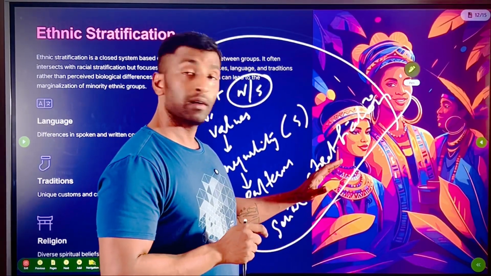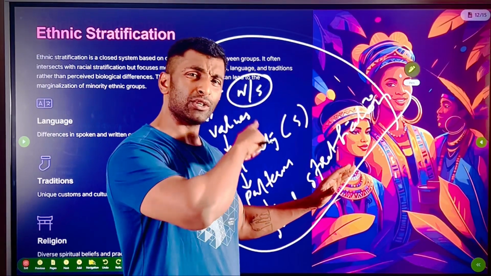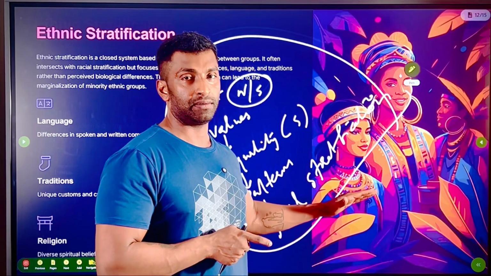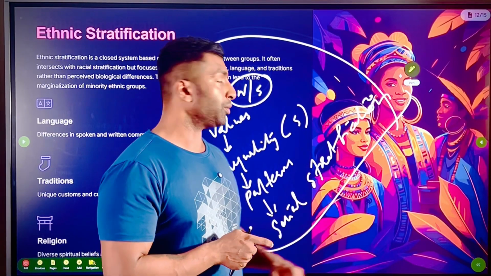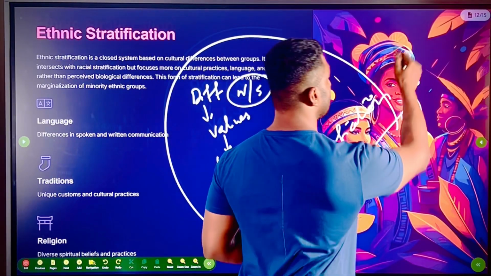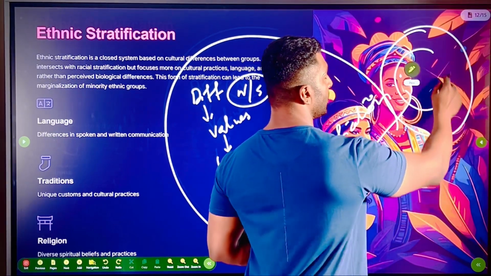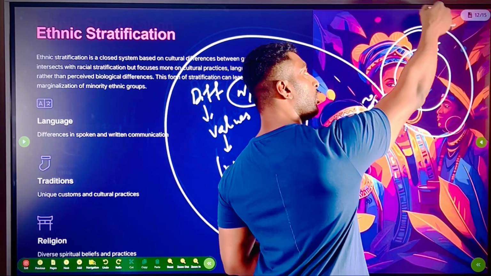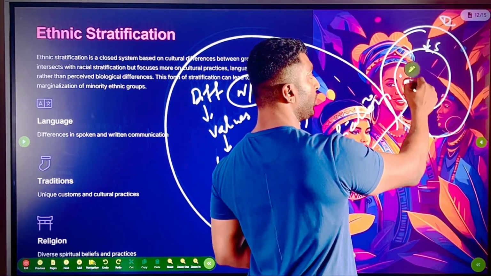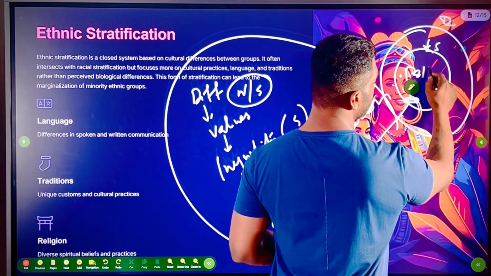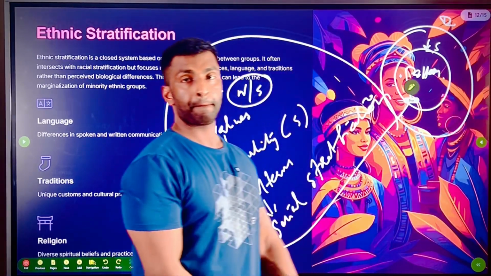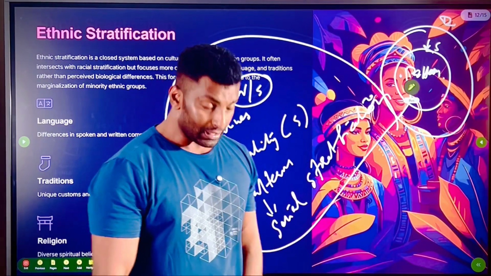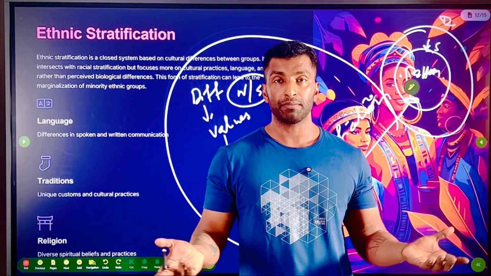So can I say all stratification is based on some kind of inequality? Yes. But not all inequality is stratification. If this is inequality, this is stratification. So all stratification is based on inequality, but not all inequality becomes stratification. What you need is pattern. Within inequalities, if you can identify a pattern, that becomes stratification. So that's it, guys. I hope you understood. It's a very simple discussion.